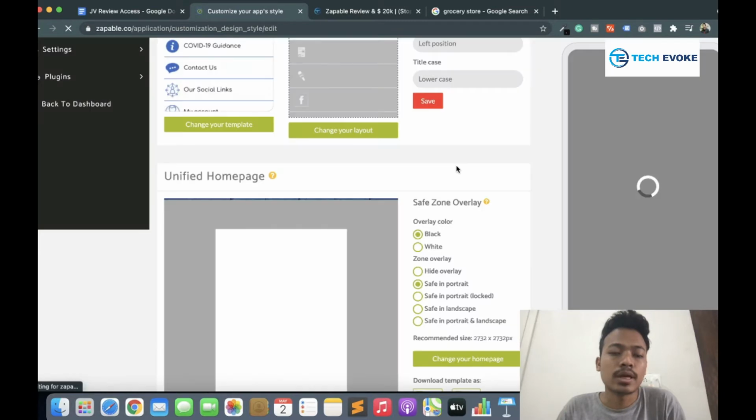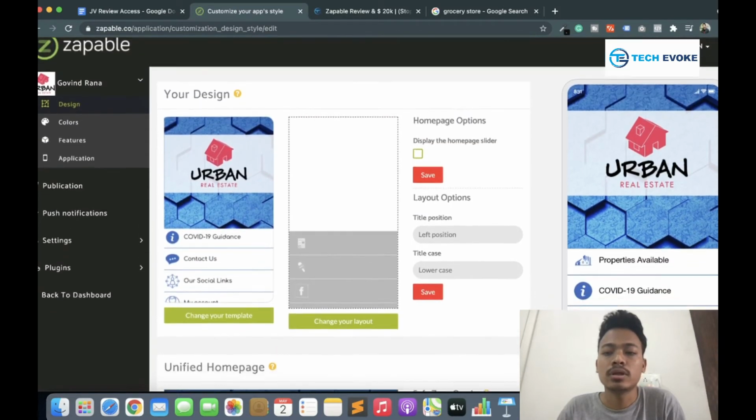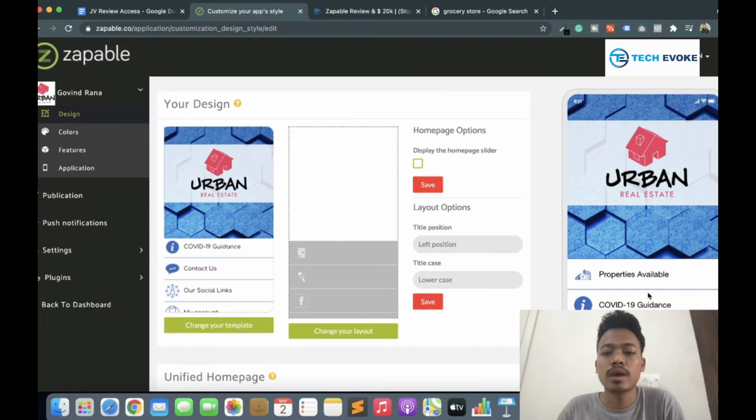After choosing the template, this screen will appear on your Zappable dashboard. Here is the preview of the app, and here is the layout section. So what is this overall dashboard, and how can you handle the Zappable dashboard? One by one I am covering all the menus here.